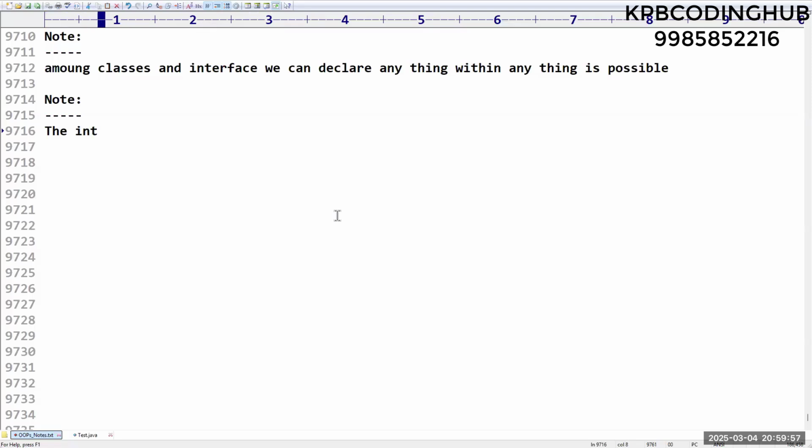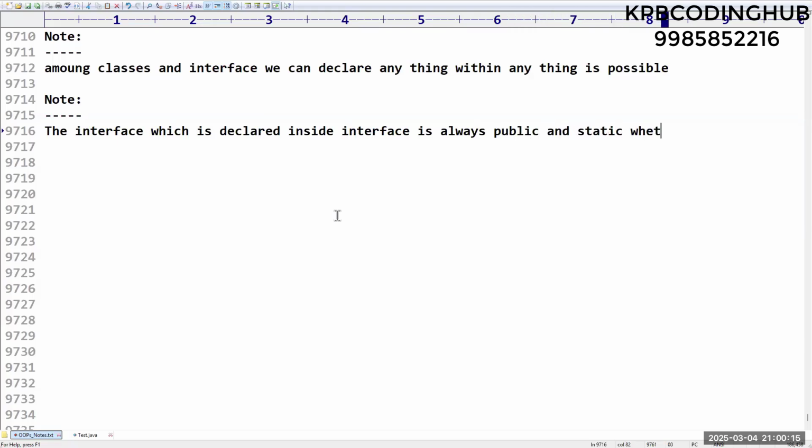An interface which is declared inside an interface is always public and static, whether we declare it or not. Already we know this principle: by default, everything is public and static, so we can use it directly without an object. Got it?